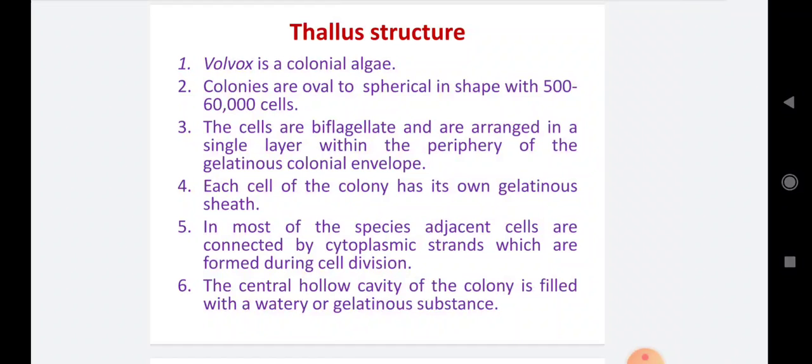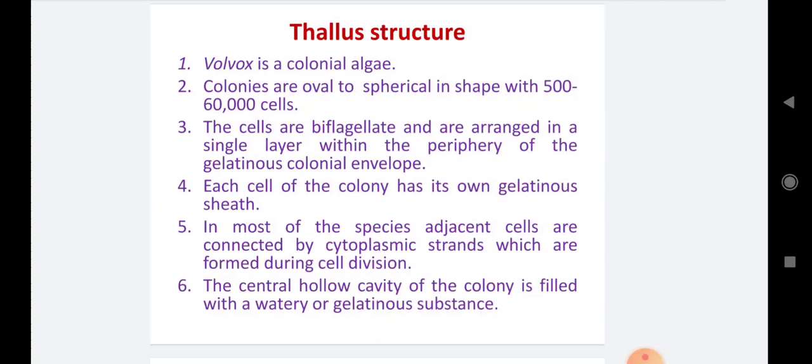That single layer of cells is covered by the gelatinous envelope or gelatinous sheath.